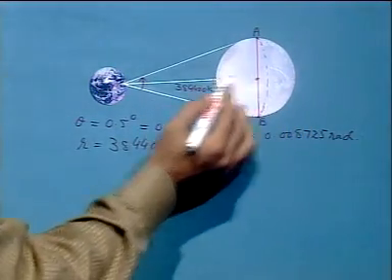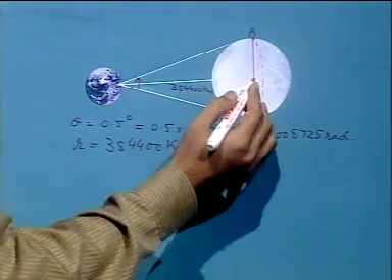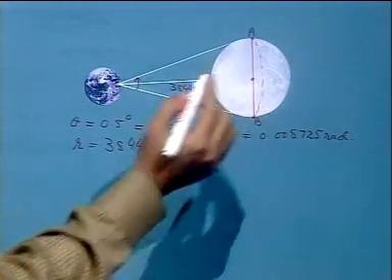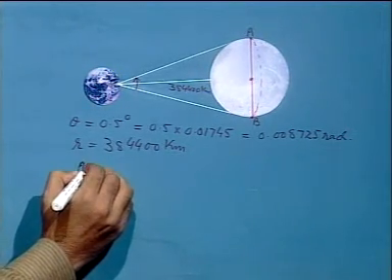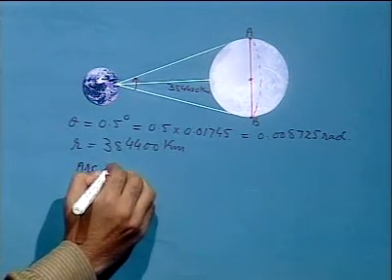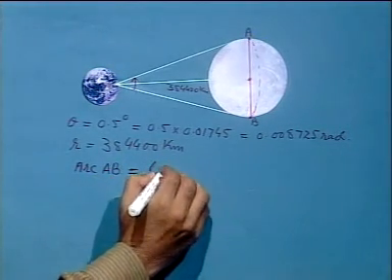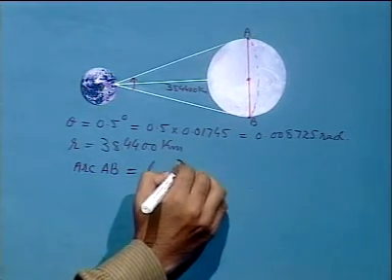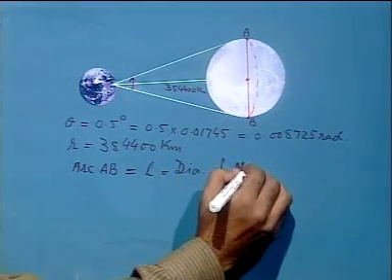But when this distance is very large as compared to the diameter, or as compared to this line, this arc must be equal to a straight line. That is, arc AB is equal to L, that is equal to the diameter of the moon, which you want to measure.